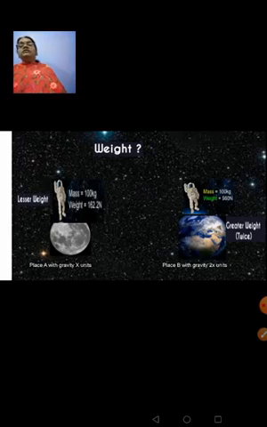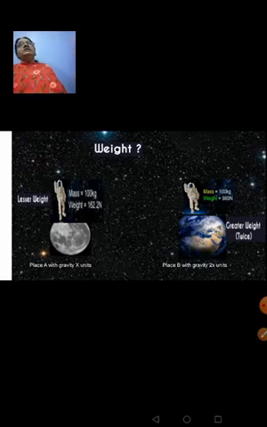But look at the measurements shown under weight. When he is at place A, his weight is seen as 162.2 newtons. And when the same person goes to place B, where the gravity is twice that of place A, his weight is seen as 980 newtons. So, what is weight now? From these two figures, you can understand that when the gravity is less, the weight shown will also be less.